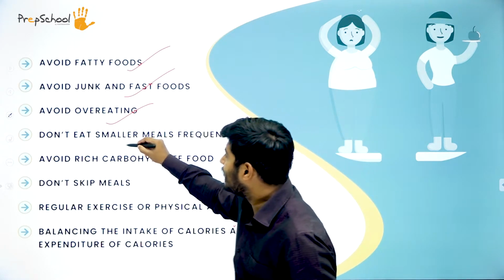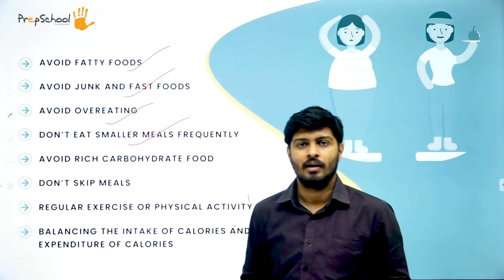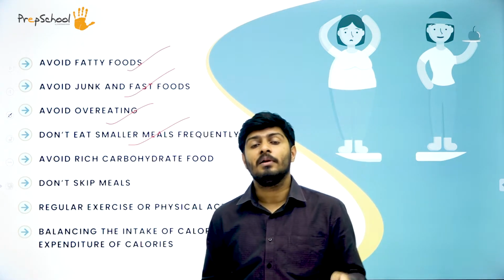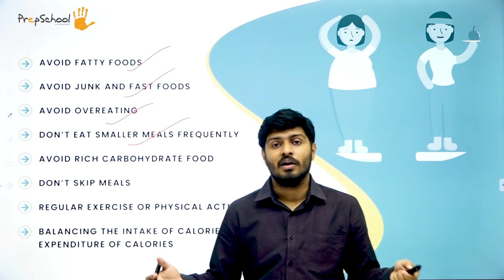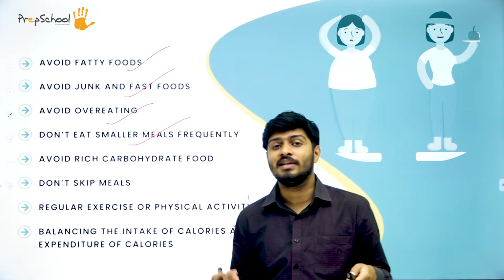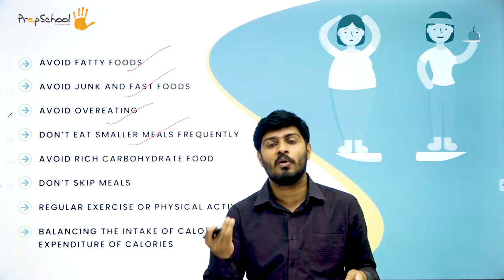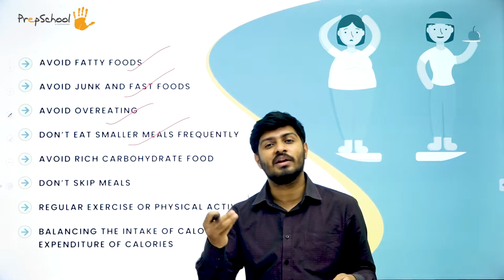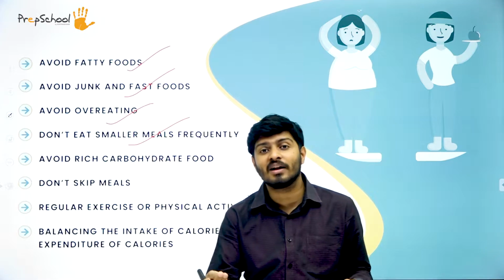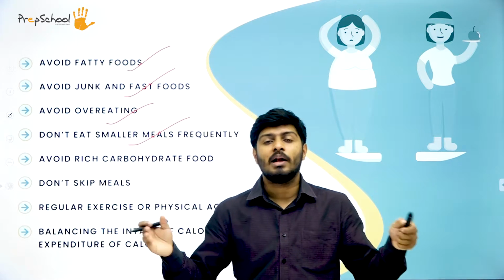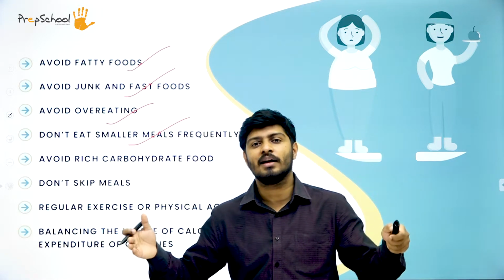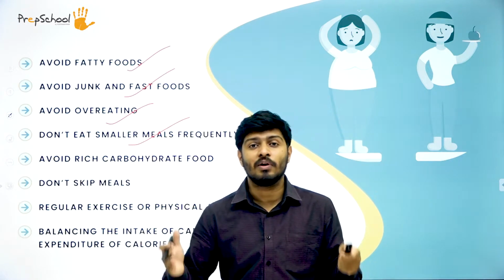Okay, so don't eat smaller meals frequently. Now, according to a lot of people, eating smaller meals is good. Now when they talk about those smaller meals, they are talking about salads, they are talking about juices, and they are talking about macronutrients and micronutrients or micro mineral things. Now let's take an example of the French classic meal, right? They have 14 course meals.